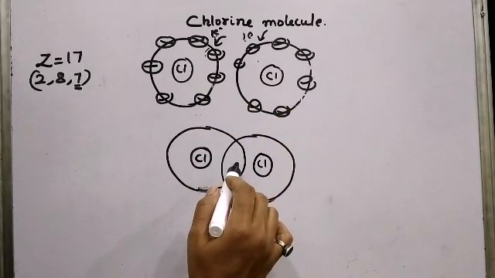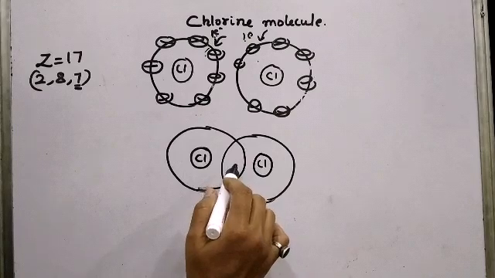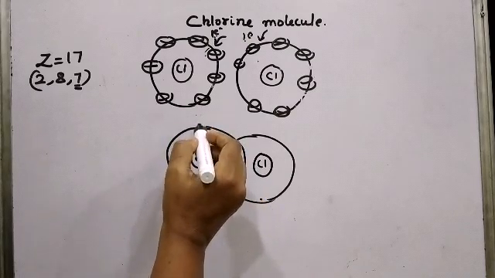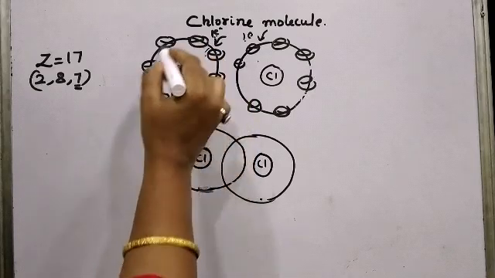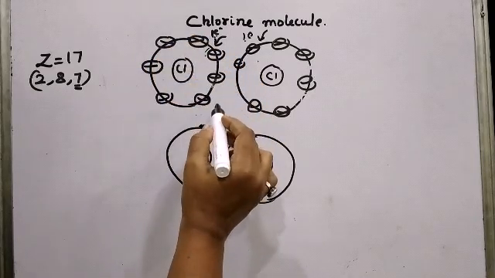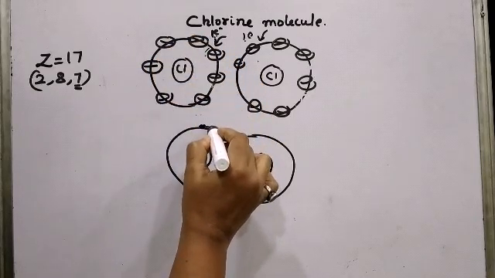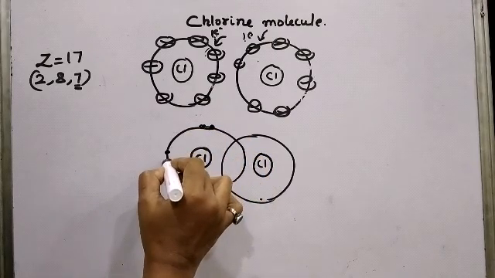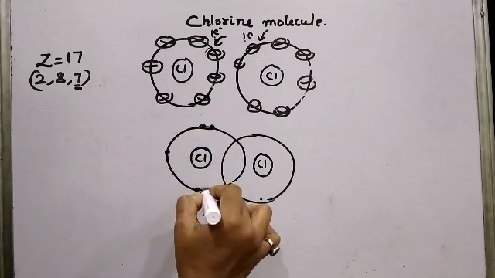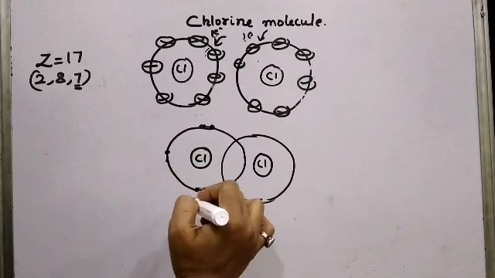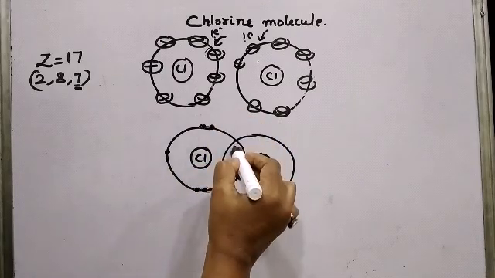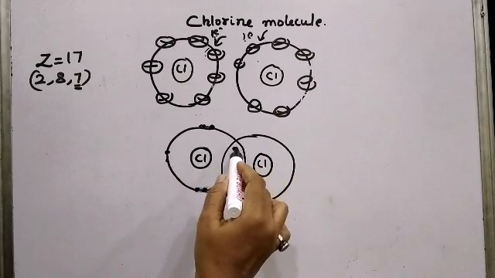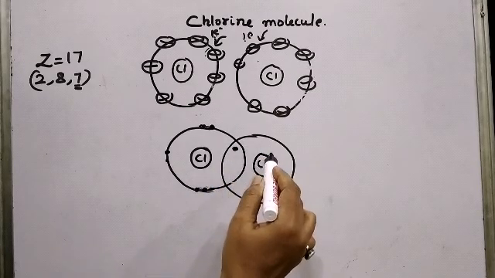Now it is very important to know that whenever we show the electrons in the outermost orbit that we are going to share, we show them in pairs. So if I want to show the 7 electrons of the chlorine atom, then I will show them as pairs. So 1, 2, 3, 4, 5, 6. So these are the paired electrons of chlorine. But there are 7 electrons, so this will be the lone electron, or the unpaired electron, which will be shared with the second chlorine atom.